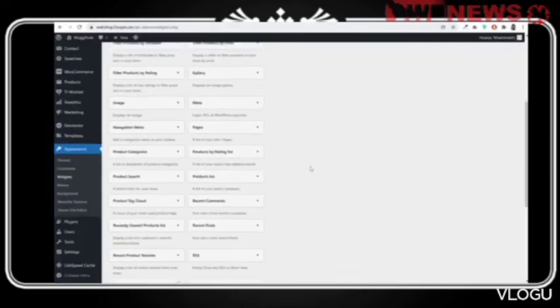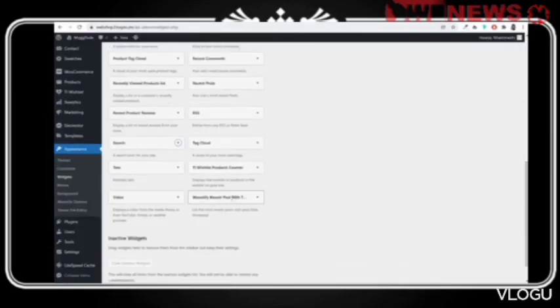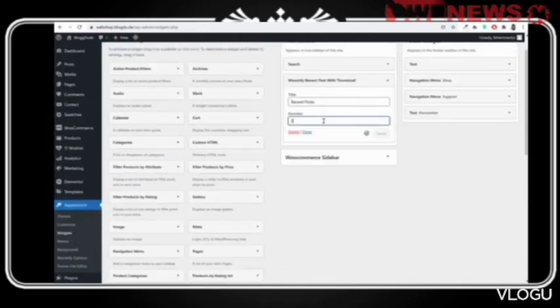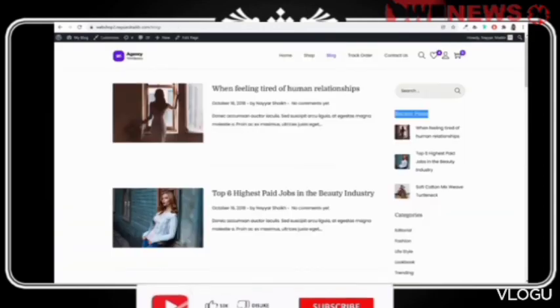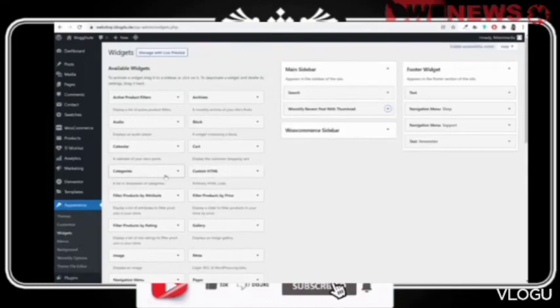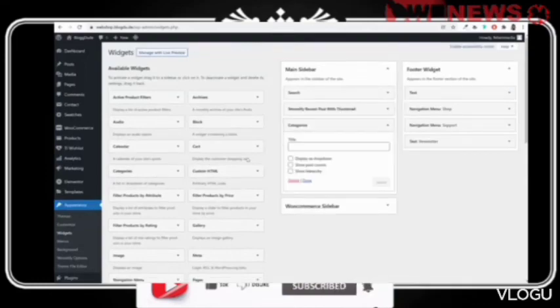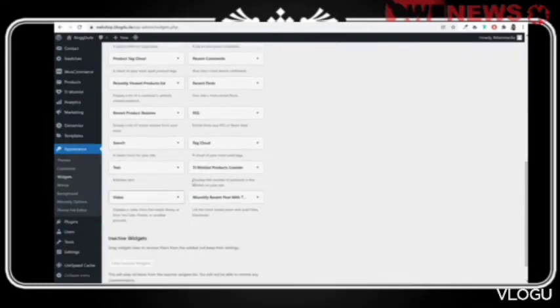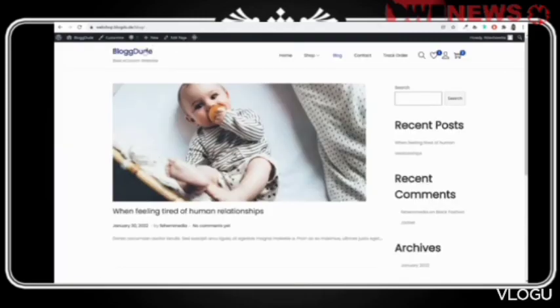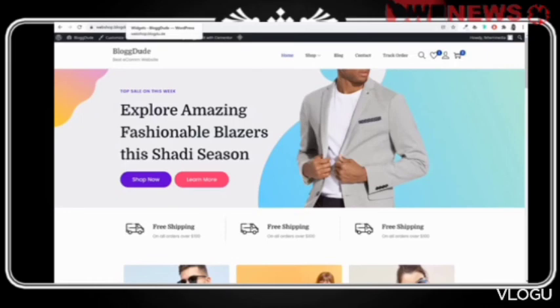Okay, so search for recent post. We have to select this one, Boostify recent post. Okay. And how many recent posts you want to display? You can select that thing. Then we have categories, regular categories and tags. So regular categories, we have it over here, and regular tags, which is at the bottom, regular tag cloud. Okay, so this will give you this sidebar. All right, so this sidebar and everything is completed.